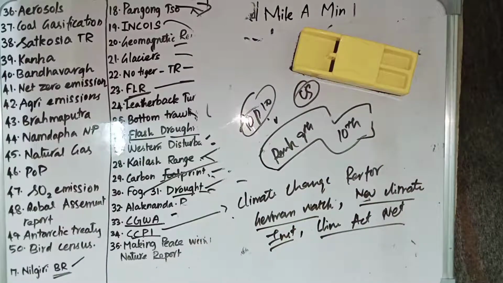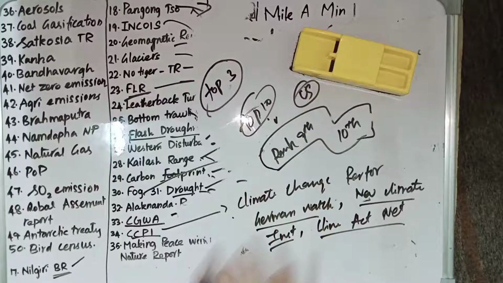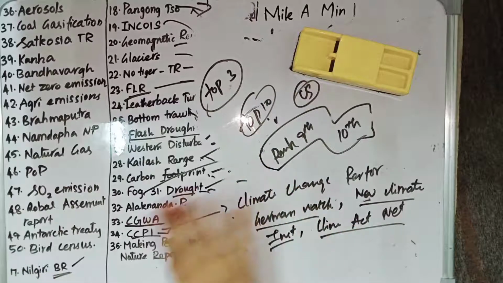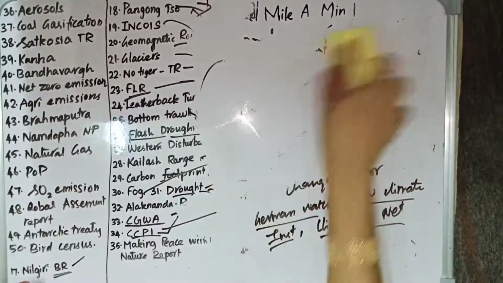And in this CCPI, the top 3 ranks are not filled by any country. None of the countries has met the criteria that CCPI has fixed. So the top 3 positions are not filled by any country, and now India is in 10th position. That is really good.